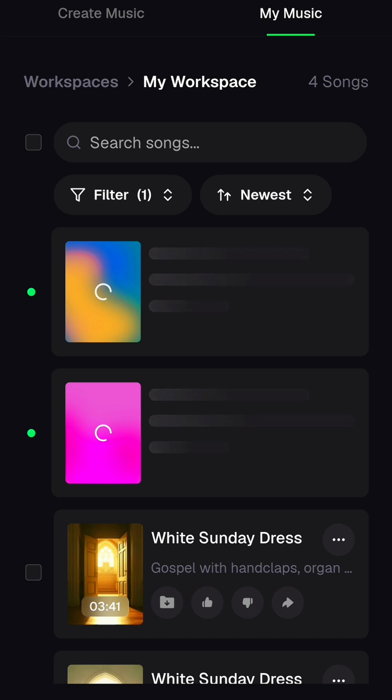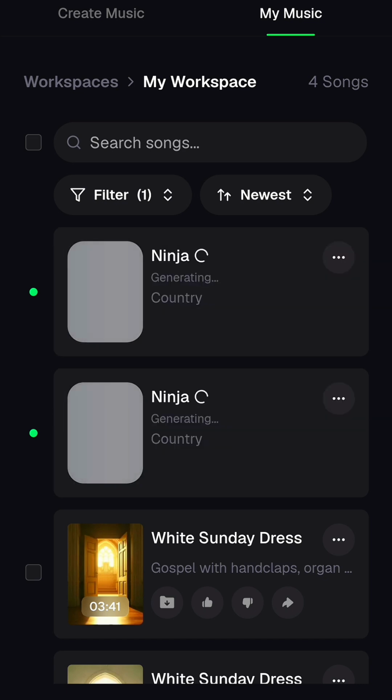And also I'm going to teach you how you can use your own voice. You can record your own voice and start singing with it. Yes, you can record your own voice and use your own voice. And also how you can remix music using this AI tool. So let's wait for it to complete. Now it's still generating the music.